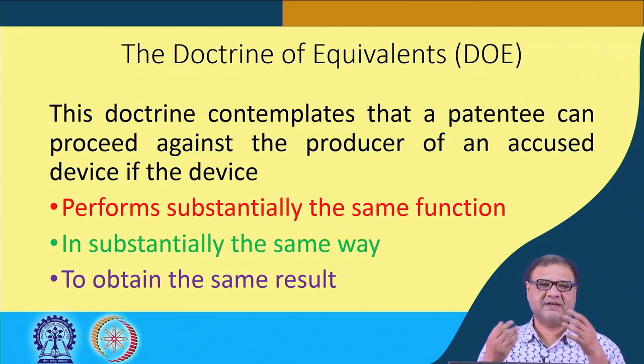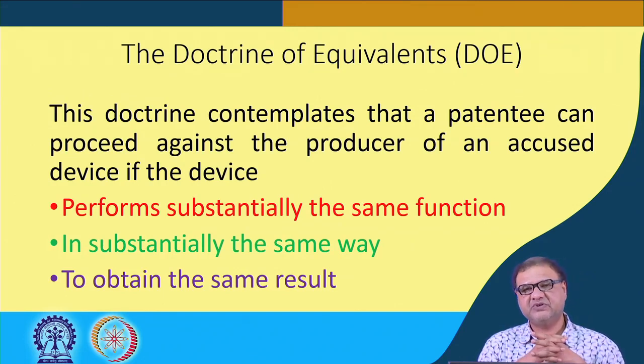And this quotation comes from Graver Tank, the case law which I have just now referred to. What does it say? That the doctrine contemplates that a patentee can proceed against the producer of an accused device if the device meets three cardinal principles which are laid down. What are the three cardinal principles?